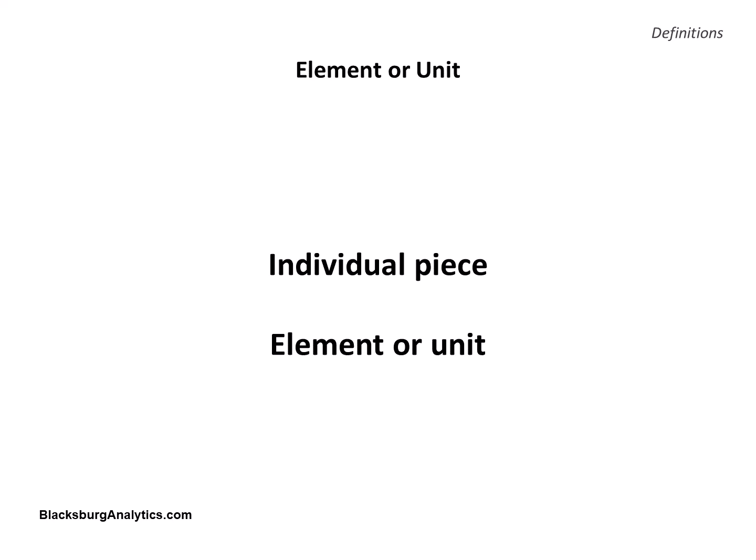An individual piece of the population or sample is called an element or unit. For the population of all the fish in the ocean, an individual fish is a population element or unit. For patients in a hospital, an individual patient is an element. If that fish or patient is selected for a sample, it becomes a sample element or unit.